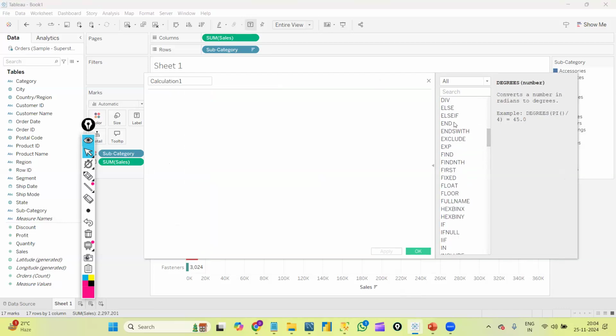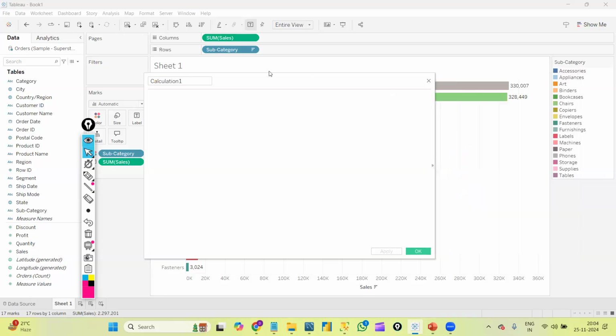We will discuss many from this, but if I leave any out, you can also cover them from here. You can understand each and every function by seeing the description and example. Okay, Divya, so this is one option. This is basically a calculated field, something like DAX. How we work on DAX functions in Power BI, here we'll work on calculated fields.